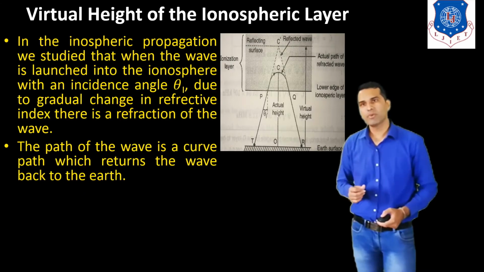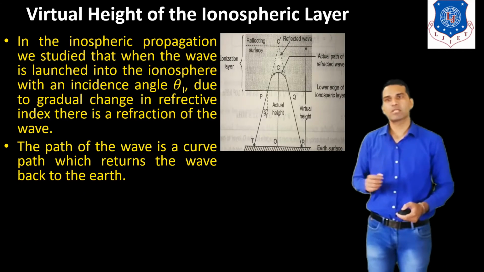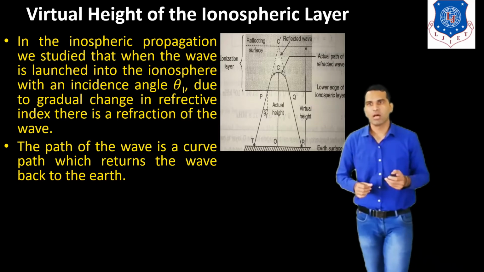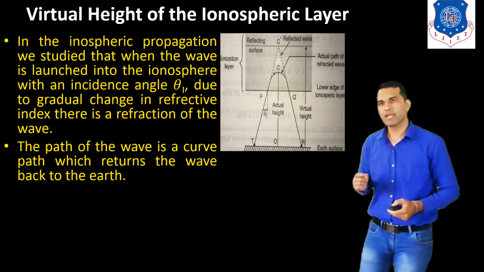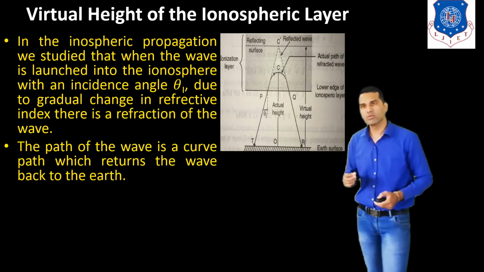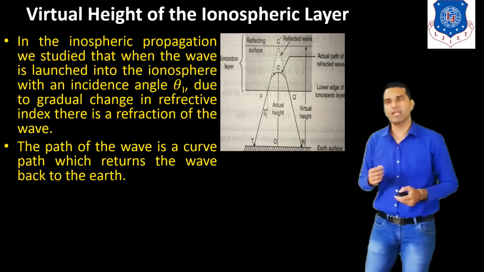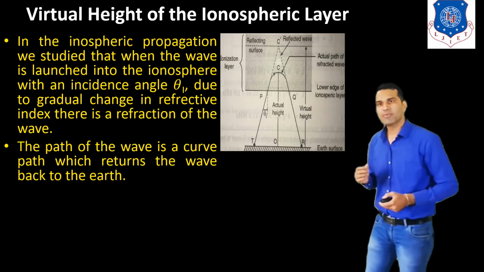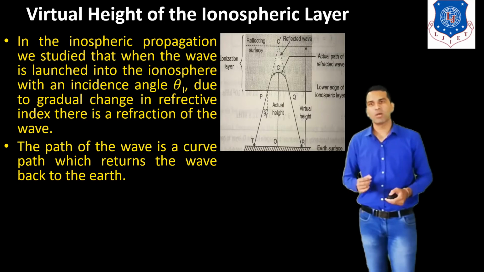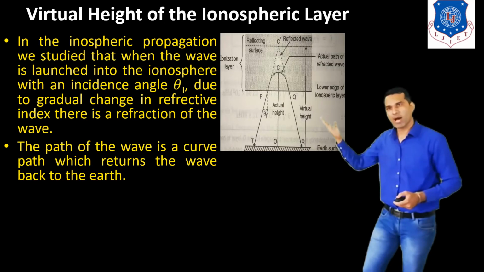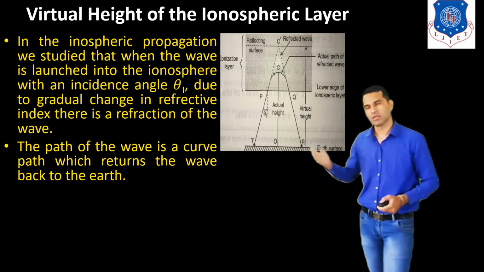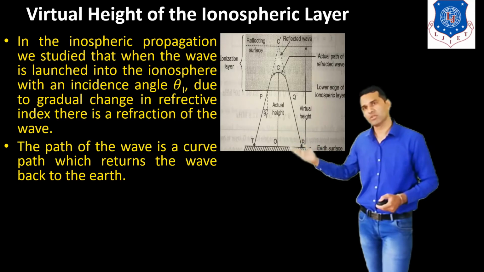In ionospheric propagation, we studied that when the wave is launched into the ionosphere with an incident angle theta I, due to the gradual changes in the refractive index, there is a refraction of the wave. We know that the path of the wave is a curved path which returns the wave back to the earth. Here we can see in this figure, this is a curved path.